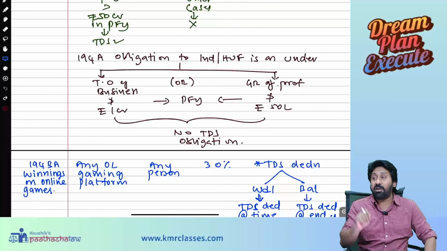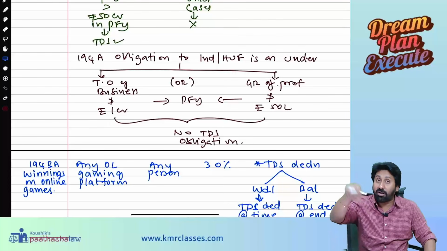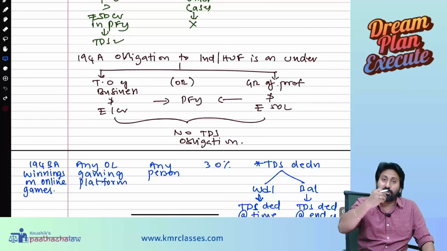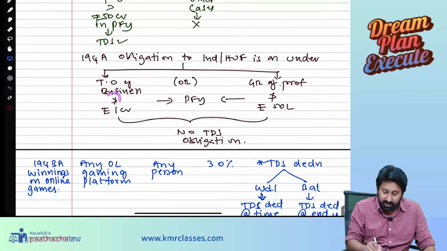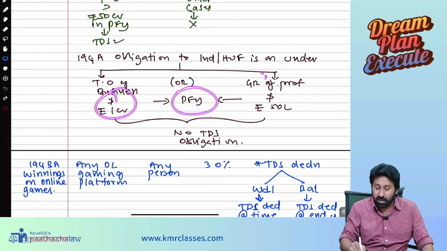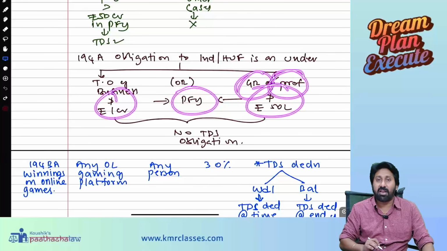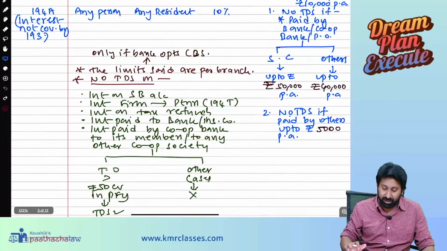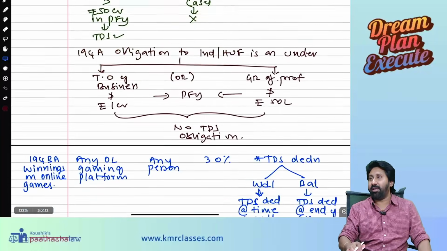So an individual or HUF is not required to deduct TDS on interest other than on securities if business turnover does not exceed 1 crore, or gross receipts from profession do not exceed 50 lakhs, in the preceding financial year. Very, very important for 194A.